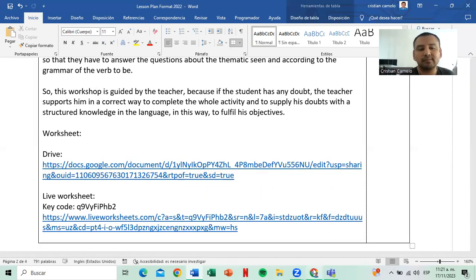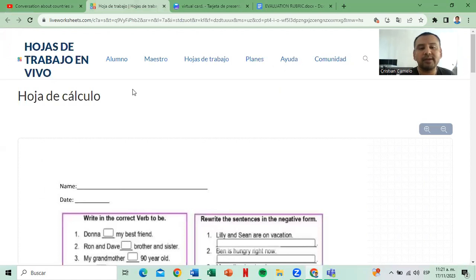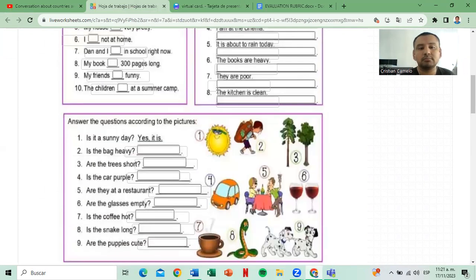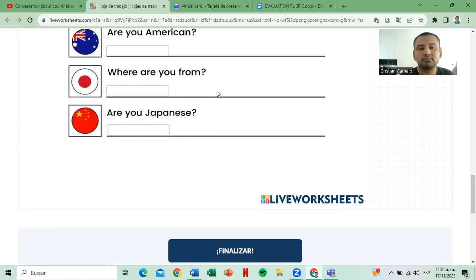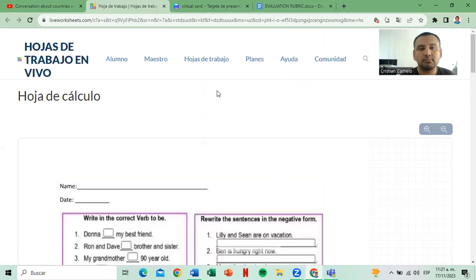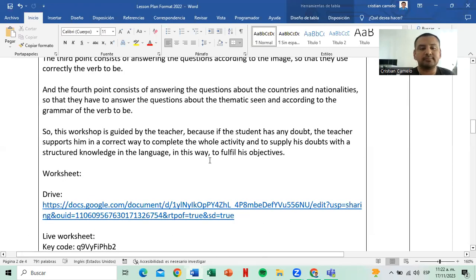The activity for this workshop is this. I developed it on the Live Worksheets page. This is the activity with the 4 points. This activity has a time of 35 minutes.